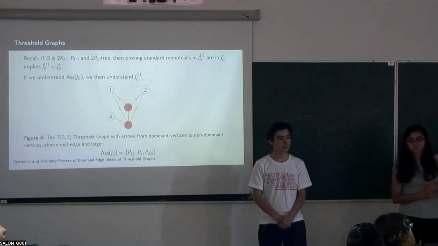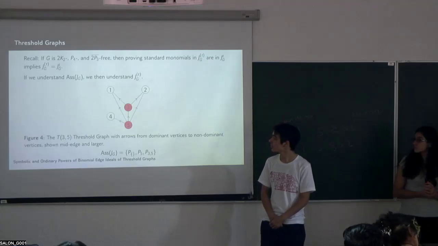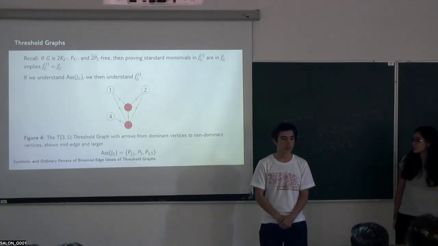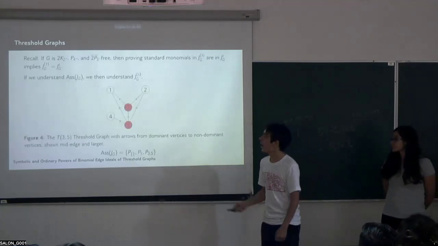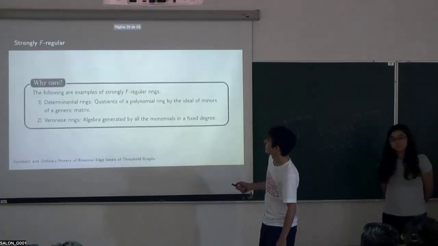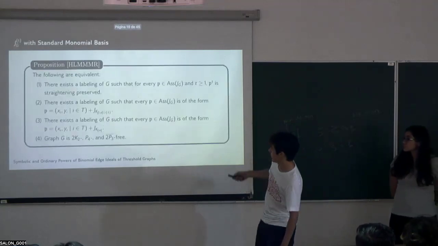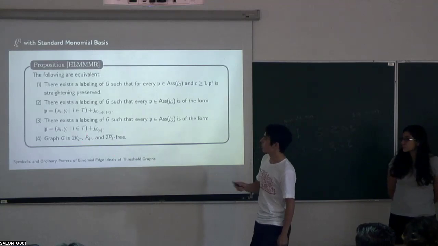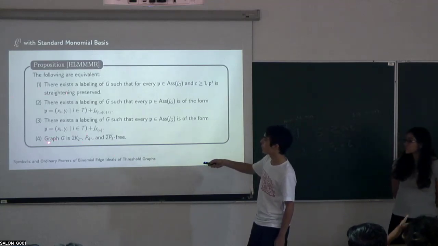Can you explain vaguely the intuition of why those graphs define Plücker-freeness, like what is it, 2K2, P4? Yeah. Okay. So the main point here is there's not really a general intuition for why 1 and 4 are necessarily equivalent.